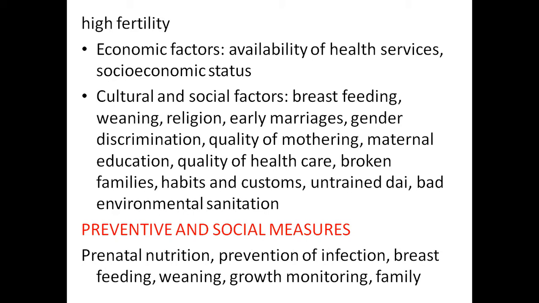And socio-economic status. If you see, the infant mortality is very high in developing countries compared to developed countries. In developing countries, the infant mortality is 88 per thousand. Previously, it was 240 per thousand live births, and later it became 140 per thousand live births. Now it is 88 per thousand live births. Whereas in developed countries, the infant mortality is only 5 per thousand live births. So that is the significant difference between developed and developing countries.